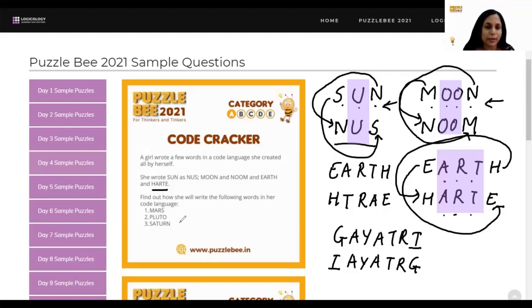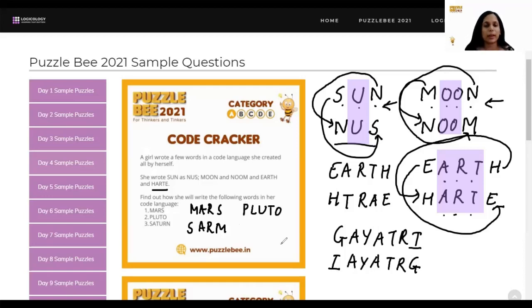So we had to find out the code words for Mars, Pluto and Saturn. Okay, so what was our logic? Fairly simple. Just the first letter and last letter get exchanged. Every other letter stays where it was. So A and R will be same and S will become my first letter. M will become my last letter. So Mars becomes Sarm. Okay.